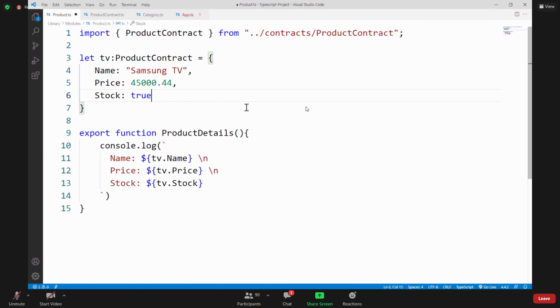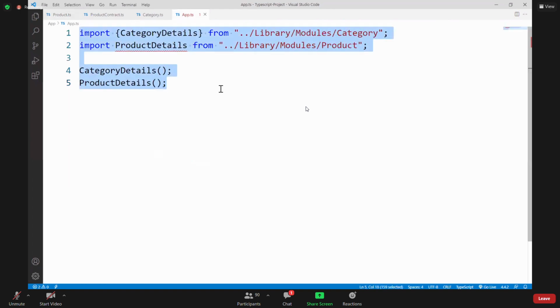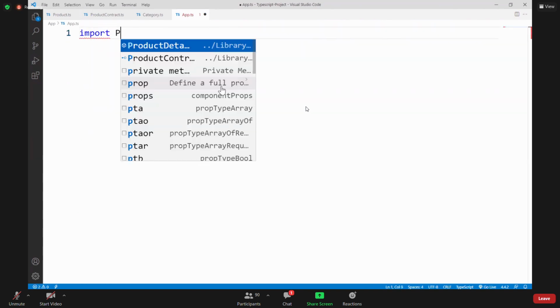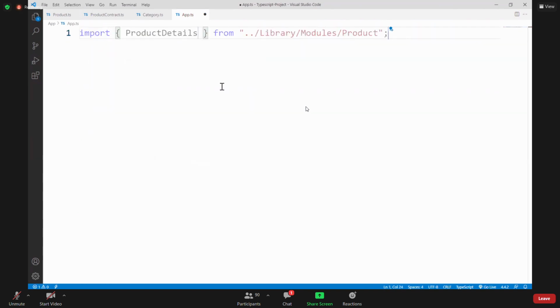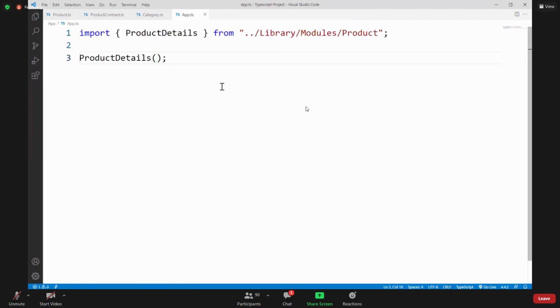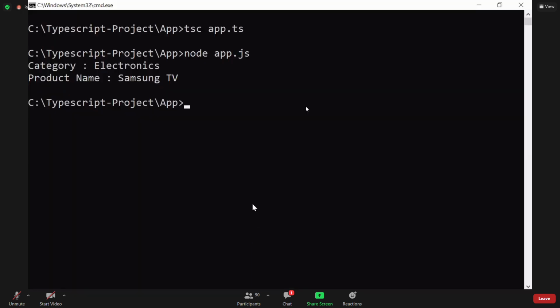We have a lot of other techniques also. We will discuss that. Initially, this is ready. Now we need to implement this in our app. In our app, we need to import that. What we have to do, import product details from that product. And here we are just using the product details. We are printing that function. Now let's compile and see.